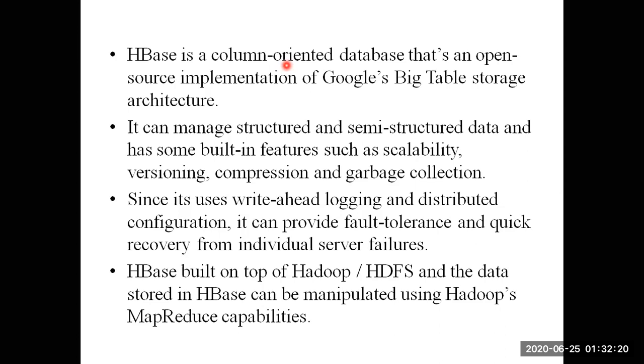HBase uses one more open source project called Apache ZooKeeper, which we will discuss at the end of the HBase architecture. The next point is that it uses a write ahead log, called the HLog, and when we talk about the architecture, we will be discussing the HLog.